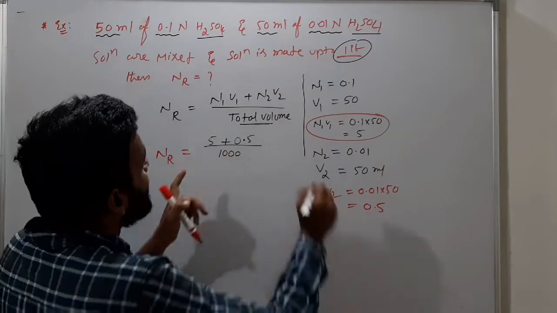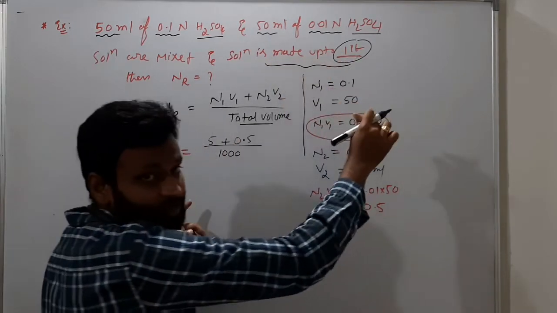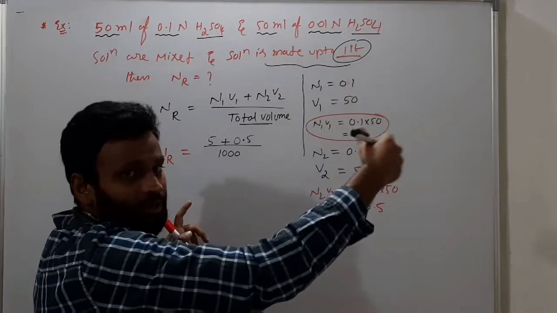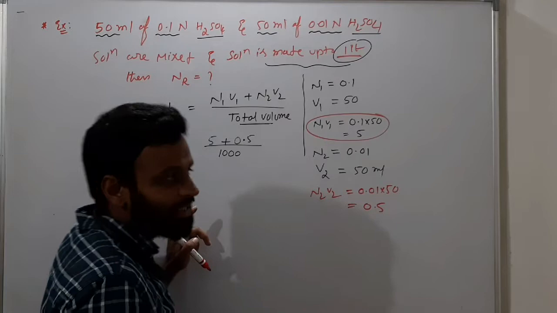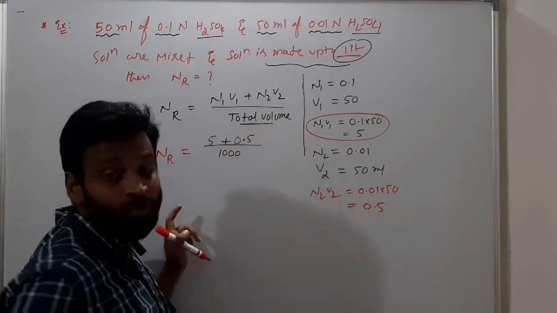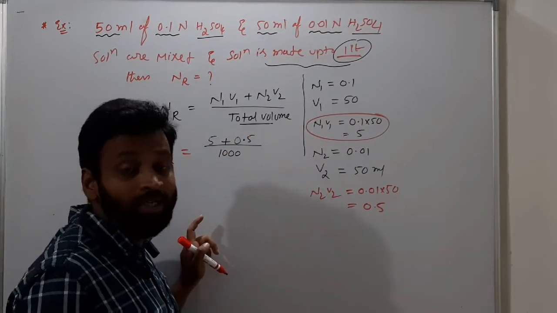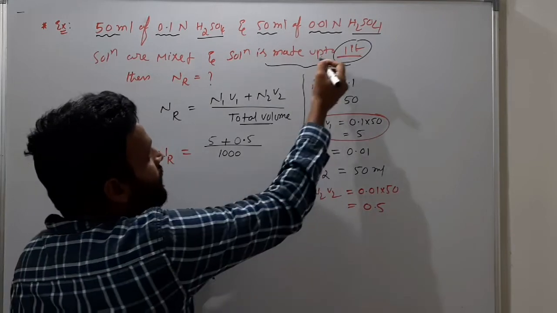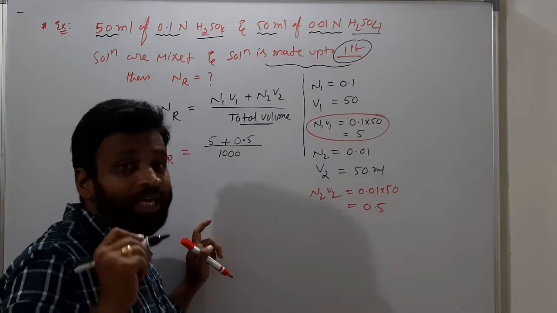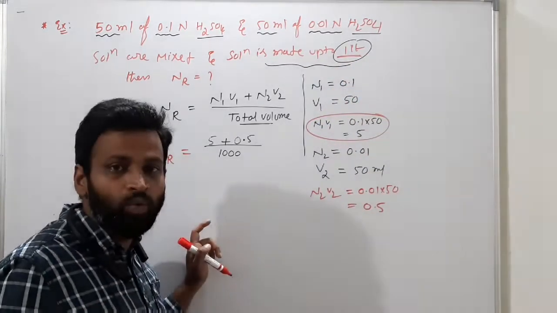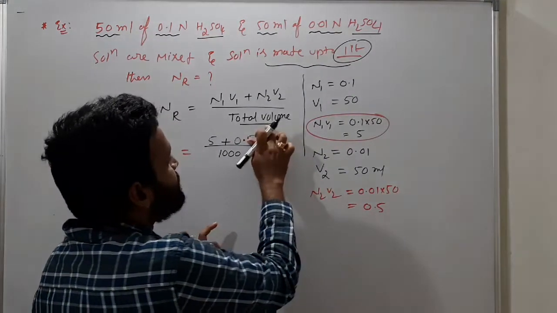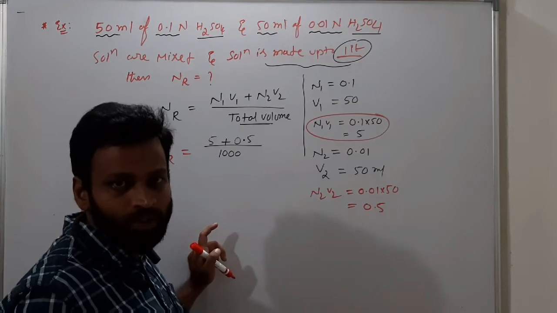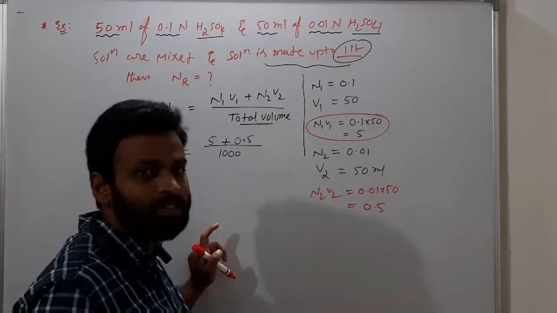If it was not given that the solution is made up to 1 liter or 500 ml or half liter, then you can consider the total volume as V1 plus V2. But here the total volume is 1 liter because the solution is made up to 1 liter. If they do not mention it, then you can use 50 plus 50, V1 plus V2, in the denominator. Hope you understood. If you have any doubt, please ask me, no problem.